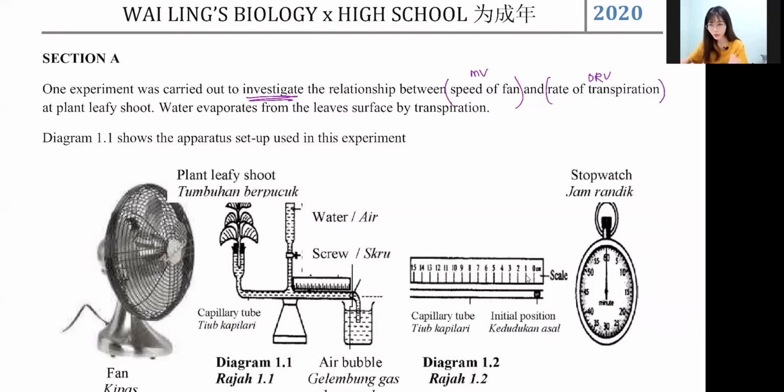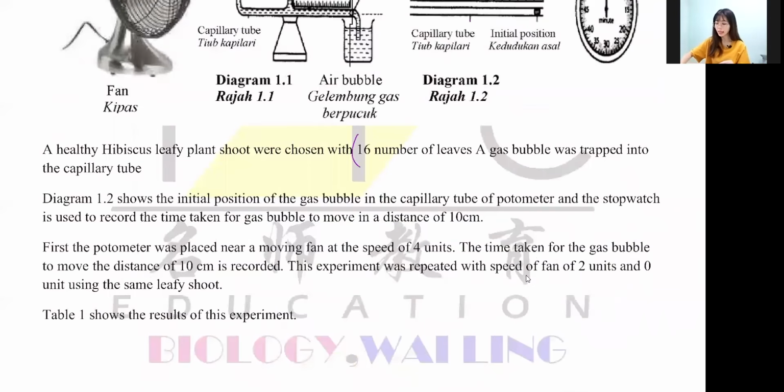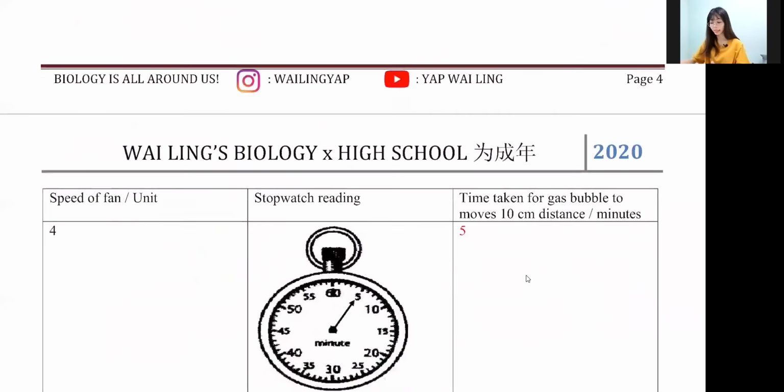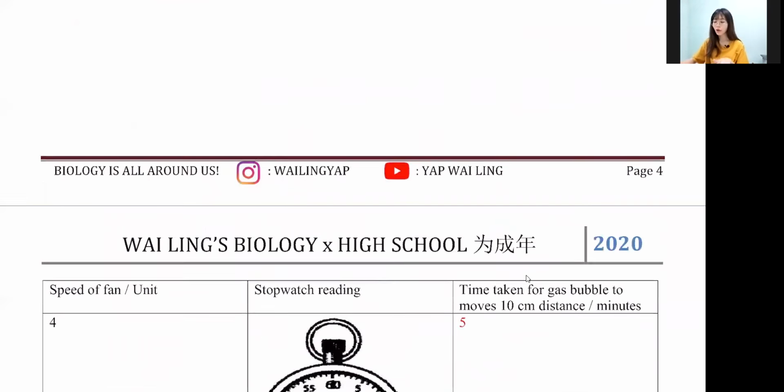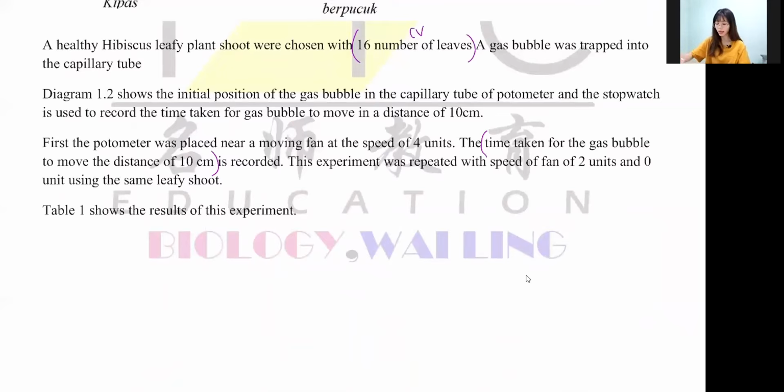And then in the question, you can find your constant variable. What is a constant? It says 16 numbers of leaf, right? This is your constant variable. And if you cannot find your RV, never mind. They will always give you a table here. So if you are able to find the RV in the question, then it will be very good as well. The RV will be the time taken for the gas bubble to move at the distance of 10 cm. This is your responding variable.